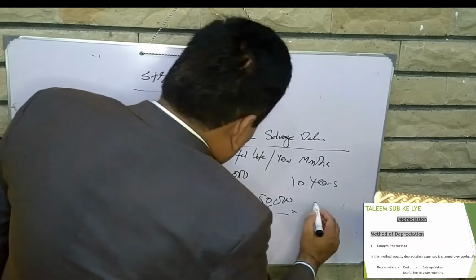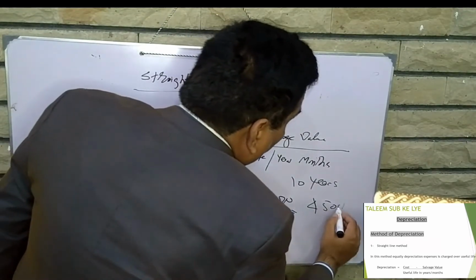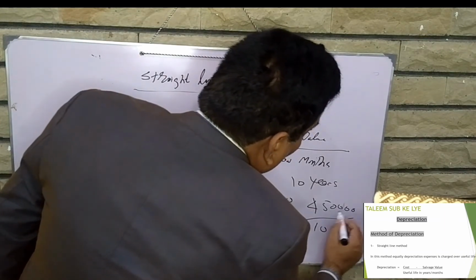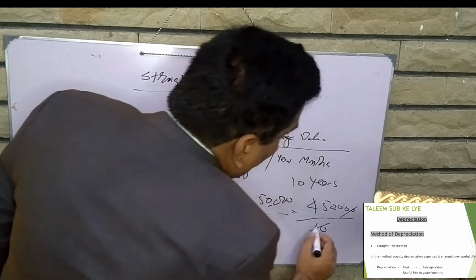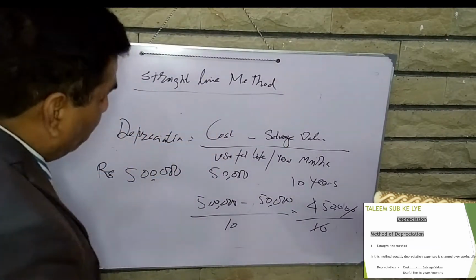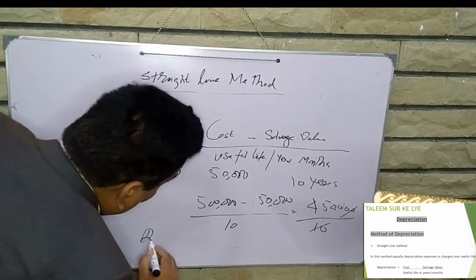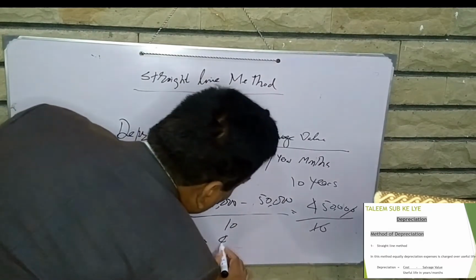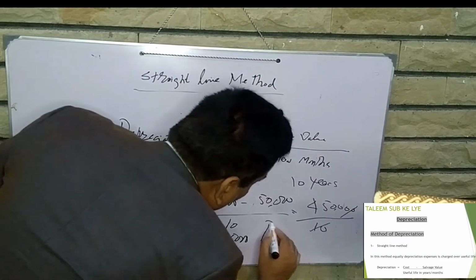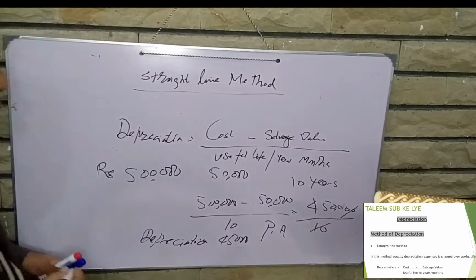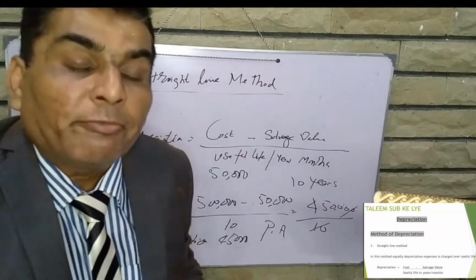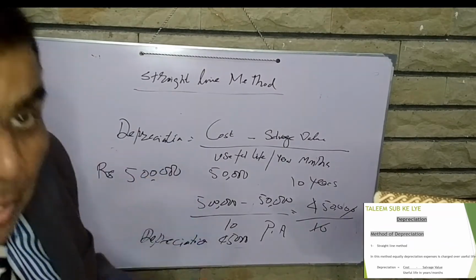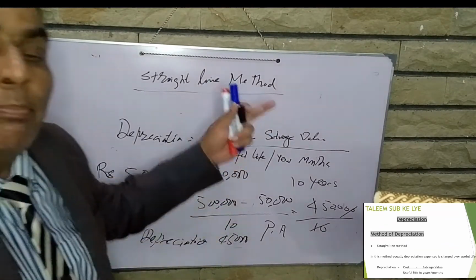500,000 minus 50,000 is 450,000, divided by 10. That is 45,000 rupees per annum depreciation. So what is the depreciation of this asset? 45,000 per annum. If we want to calculate the depreciation per month, because of the monthly accounts,